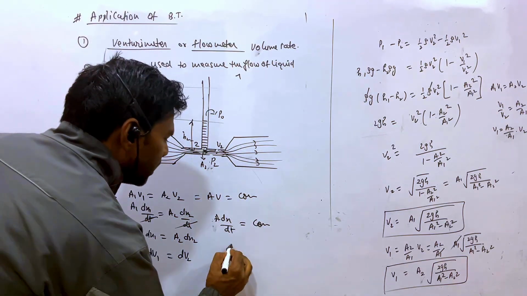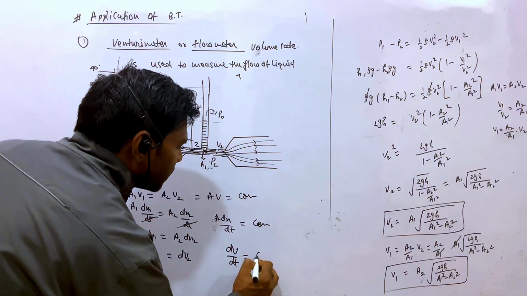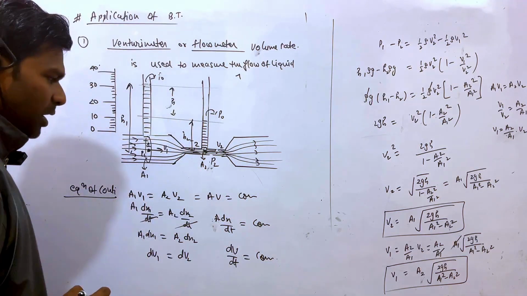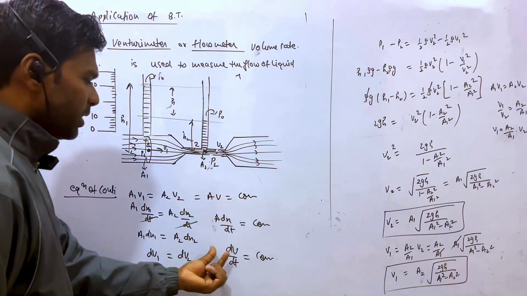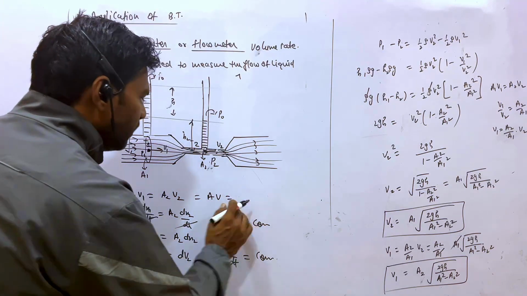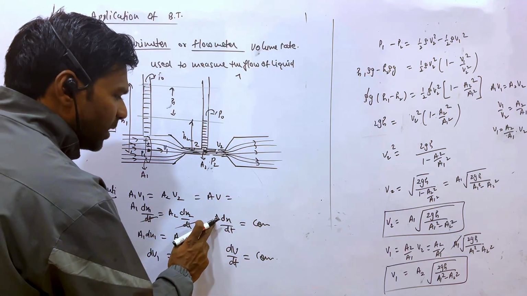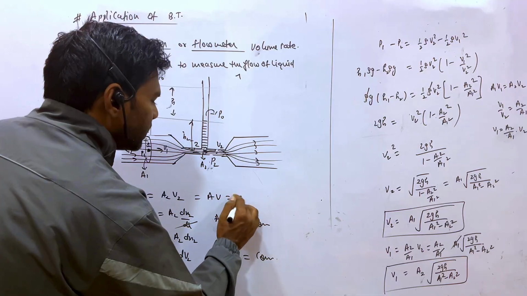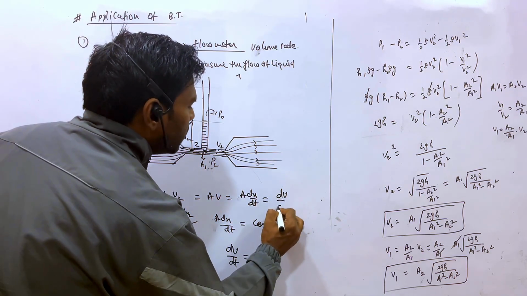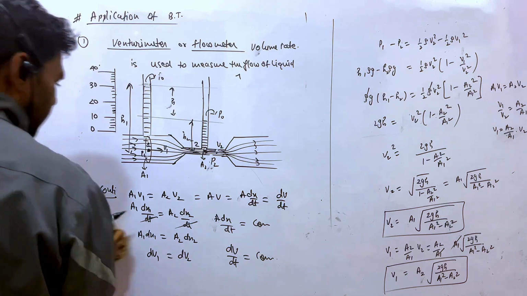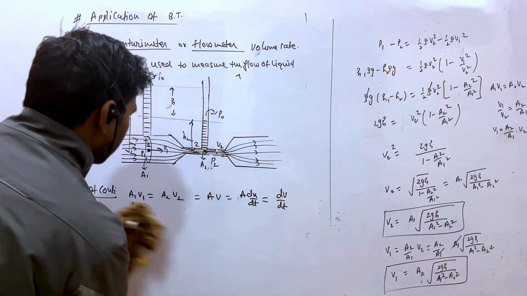It means dV upon dt is equal to constant. So A1 V1 is nothing but A into dx upon dt, which is equal to dV upon dt, right? It is better to write in this way.